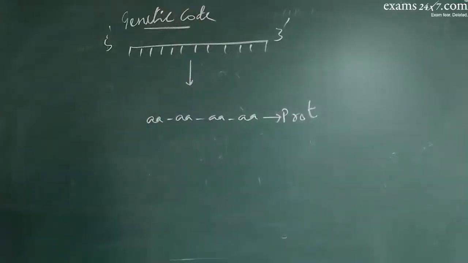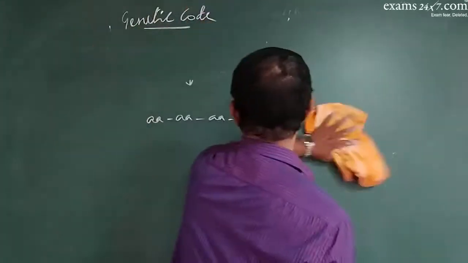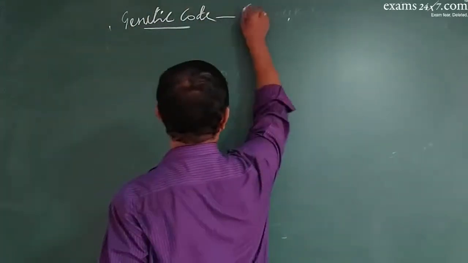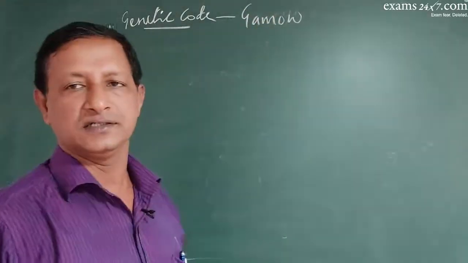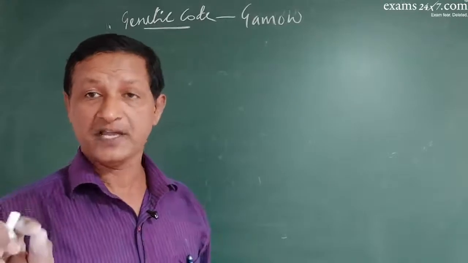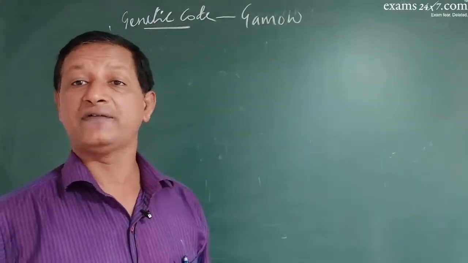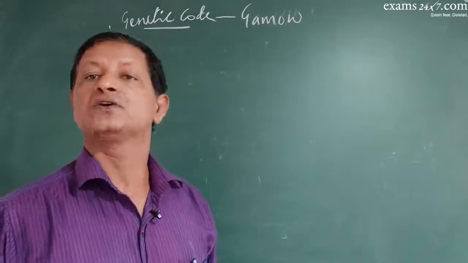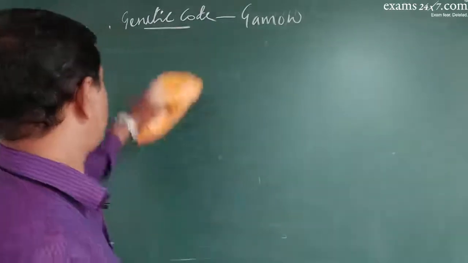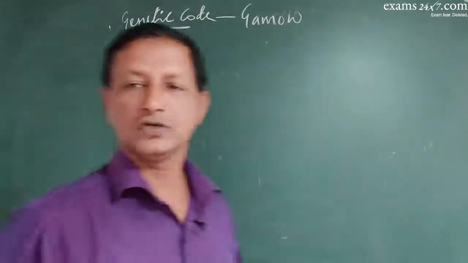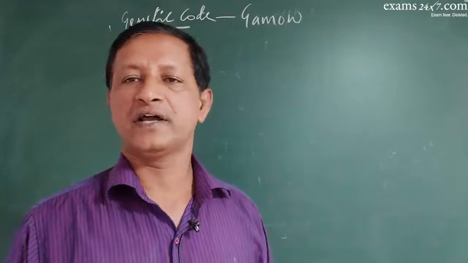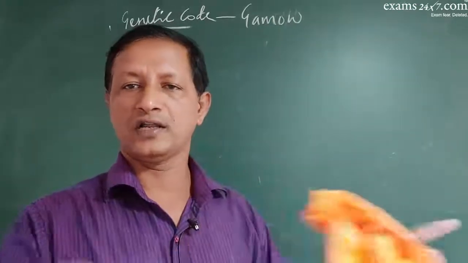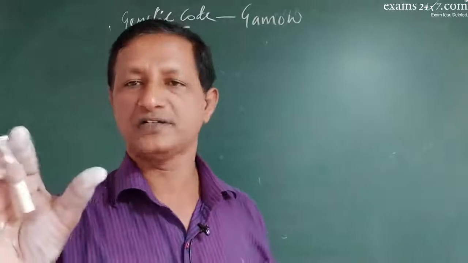Genetic code. What is that genetic code? That name was introduced by a scientist called George Gamow, who said that the information, the secret language for proteins stored on the DNA molecule, is called the genetic code.